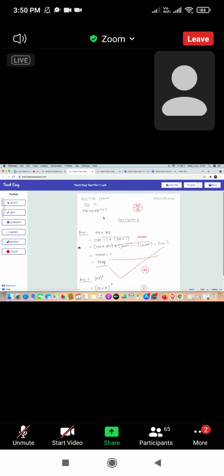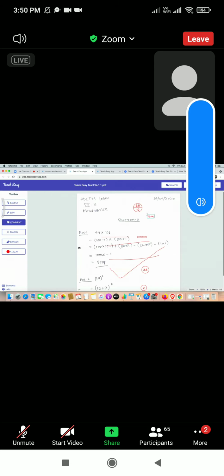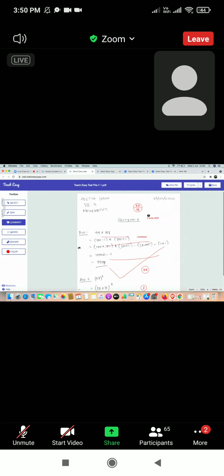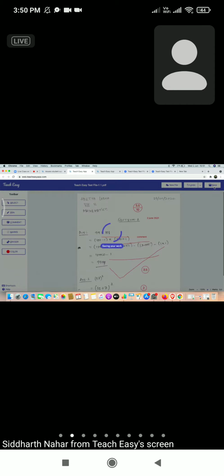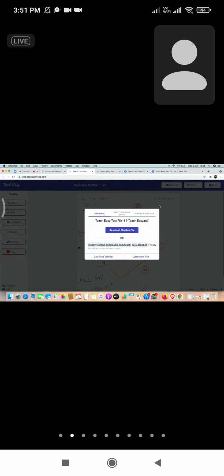A teacher was asking about signature and timestamp. For now, what they can do is use the comment to give date and time. We'll enable this very soon. Then click save. After completely saving your work, you can send the file to the student by downloading the file or sharing the file URL. You can save the file to your Google Drive and then share it with your student, or you can send this checked file directly by email.